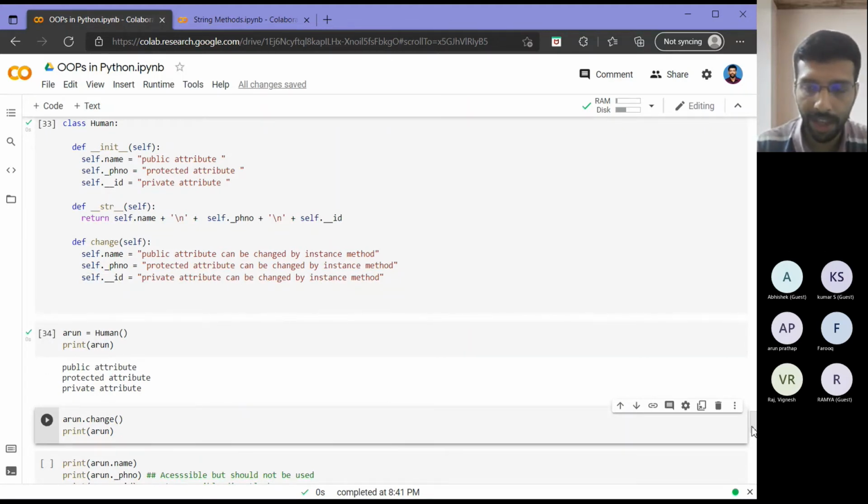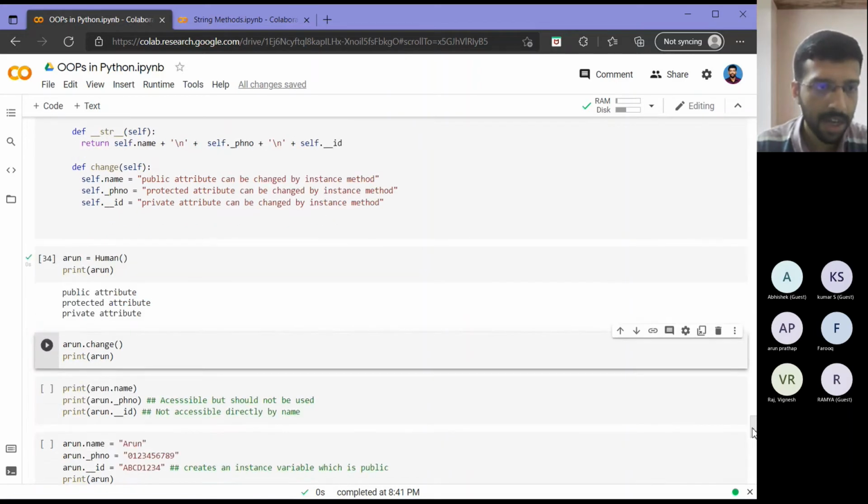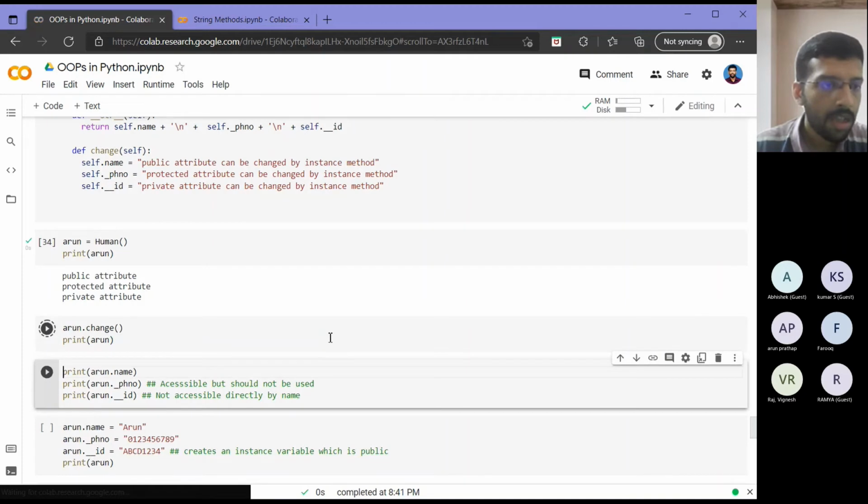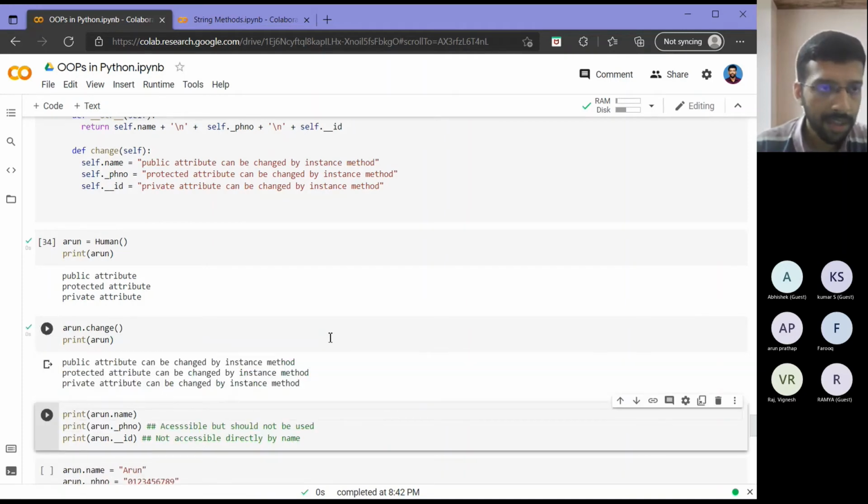So that way I saw that public, private and protected attributes can be accessed by methods defined inside, that is instance methods. Now let's move further. I try to change that. So let's see what happens. As you can see, after change, I again called print.